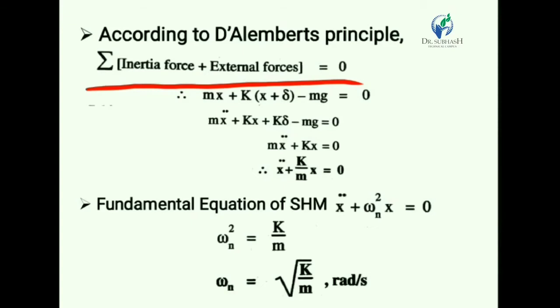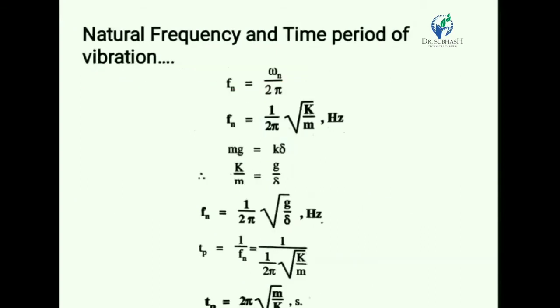Now we divide this whole equation by m. So we get x double dot plus k by m into x is equal to 0. Now we know the fundamental equation of simple harmonic motion: x double dot plus omega n square into x is equal to 0. Here omega n is the natural frequency. If we compare these two equations, then we get omega n square is equal to k by m. So we finally get omega n is equal to root k by m.